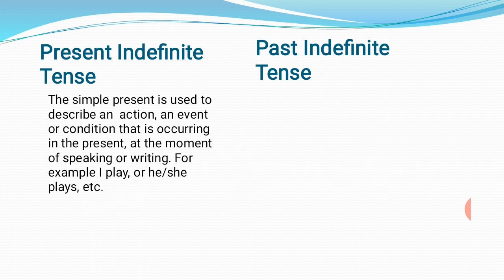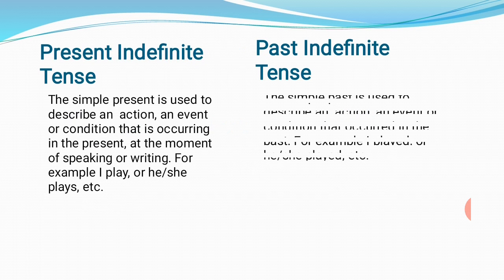Today we are going to learn about present indefinite tense and past indefinite tense. The simple present tense or present indefinite tense is used to describe an action, an event, or condition that is occurring in the present time at the moment of speaking or writing. For example, I play, or she or he plays.